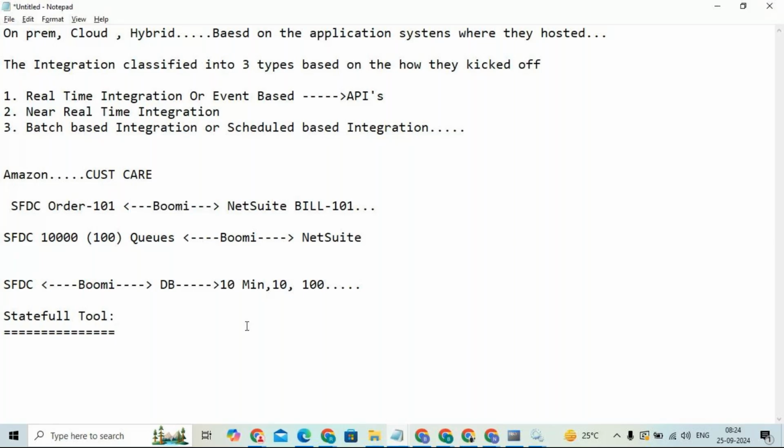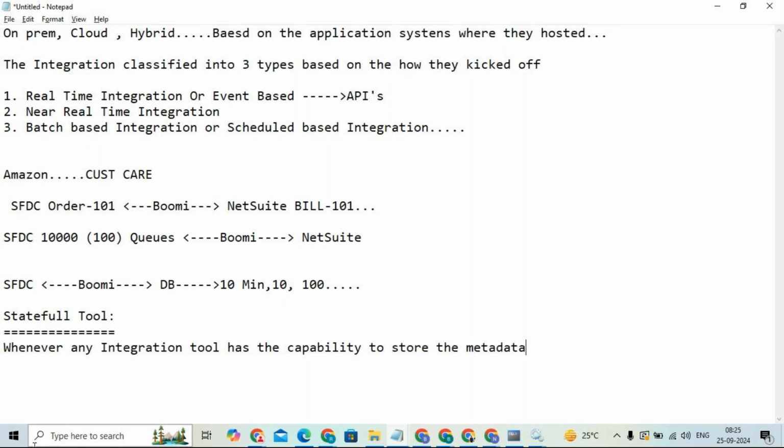Clear? Okay, let me write it down. Whenever any integration tool has the capability to store metadata. Okay, what do you mean by metadata, guys? Does anyone have any idea what metadata means? Metadata is data about the data.